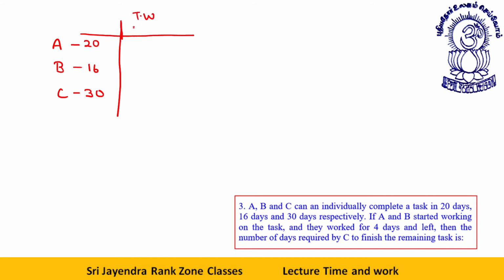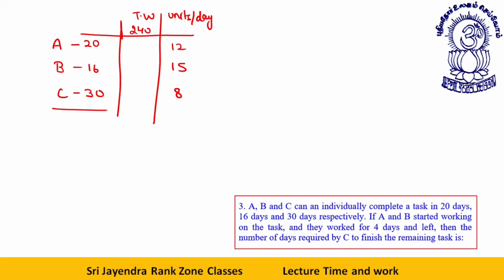Total work is 240. Now units per day. How many units are they doing per day? 240 divided by 20 will give me 12. 240 divided by 16 will give me 15, and this will give me 8.